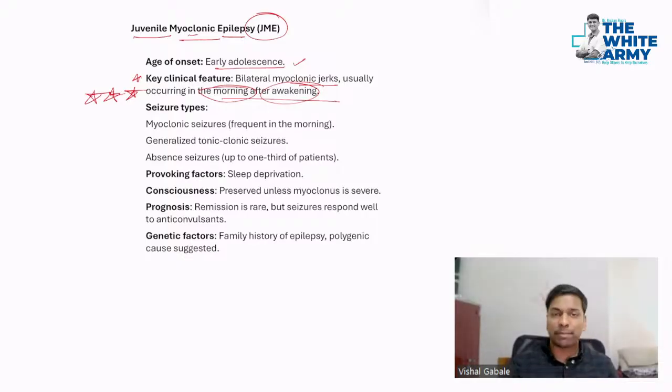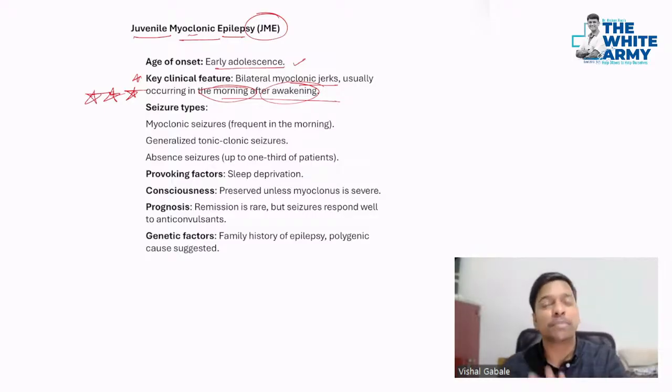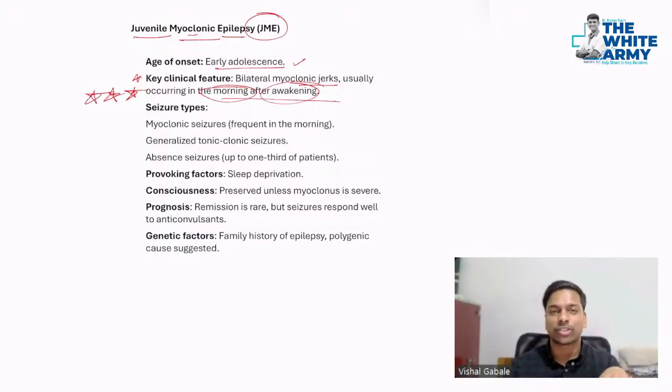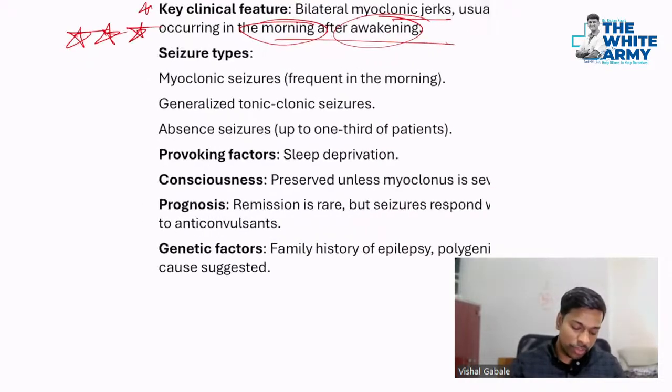Okay, the seizure types it has. One important mistake students make while doing this question is that they feel juvenile myoclonic epilepsy must have only myoclonic seizures, but no, it can have even GTCS and can also have absence seizures. So that's a very important point you should know.